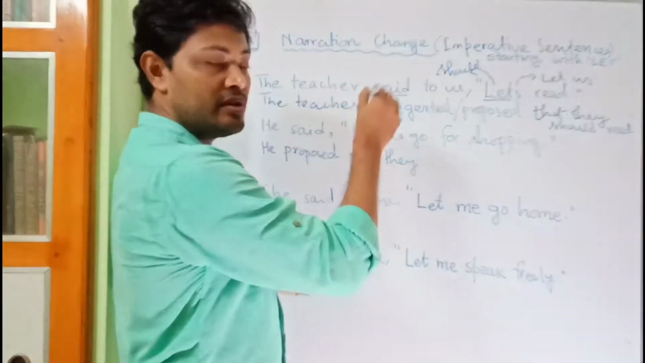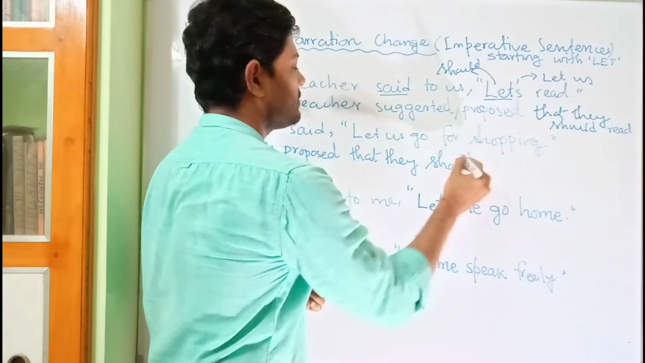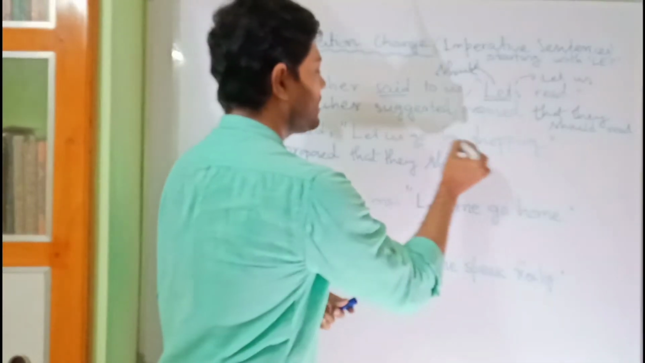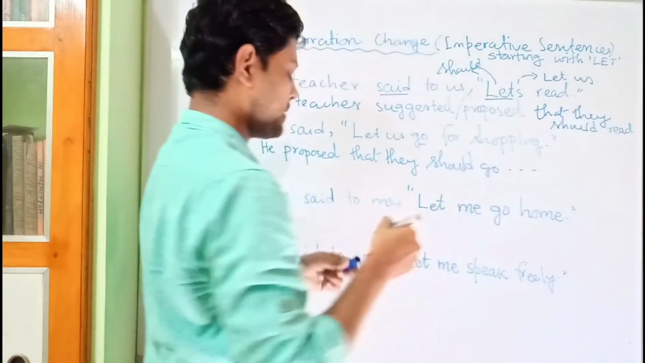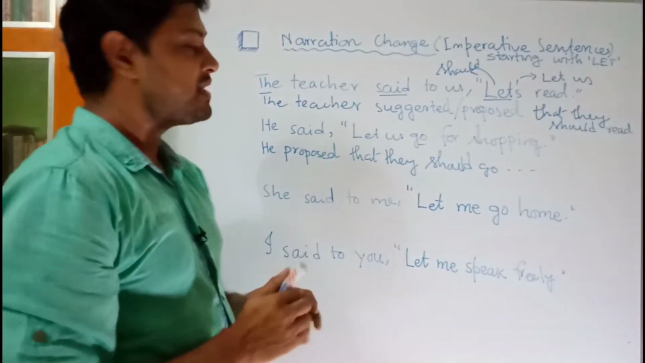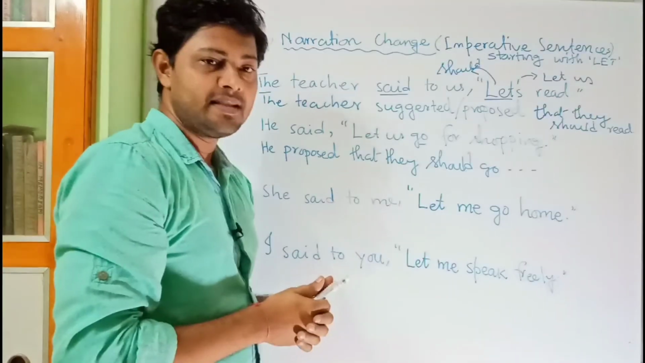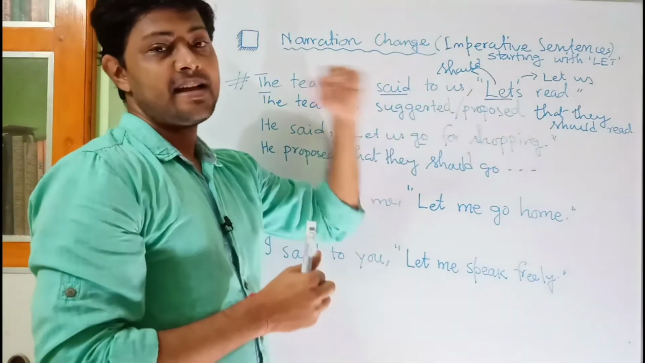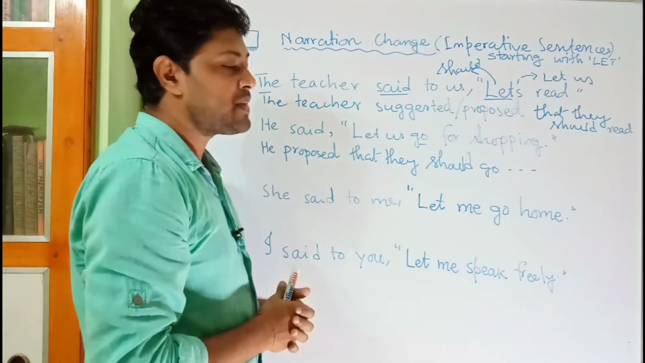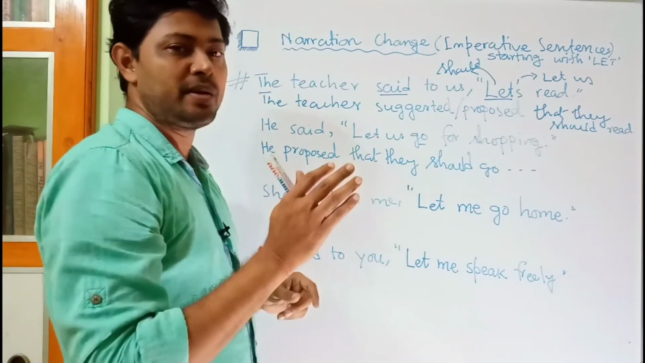Then let will be turned into should. He proposed that they should. Then the verb, main verb, go. After that, for shopping. So the answer is he proposed that they should go for shopping. So this is the first example where the imperative sentence which begins with let carries the sense of suggestion or proposal. Now look at the second type of imperative sentence which though begins with let carries the sense of appeal.